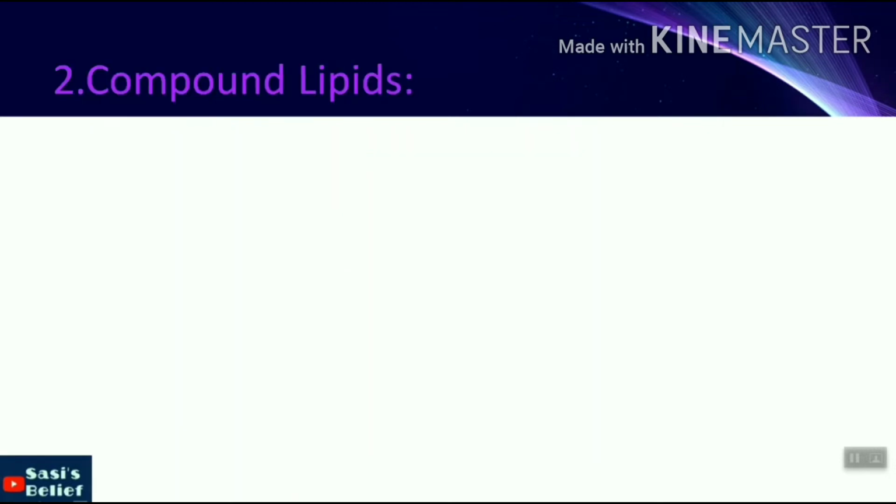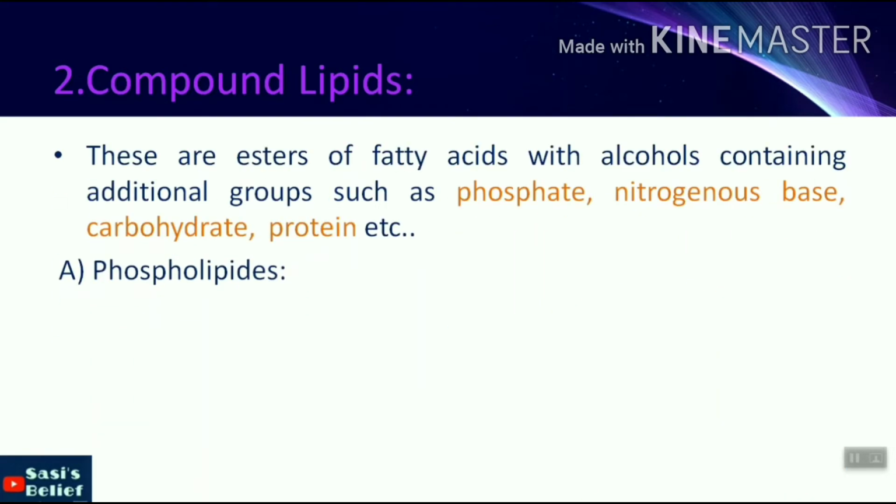Now we'll see the second type, compound lipids. These are esters of fatty acids with alcohols containing additional groups such as phosphate, nitrogenous base, carbohydrate, proteins. There are nearly four types of compound lipids. First one is phospholipids.